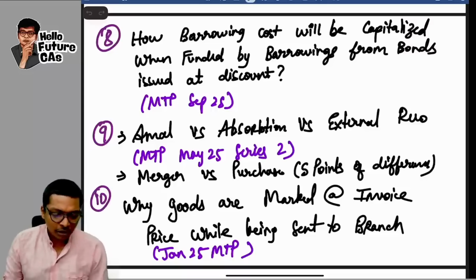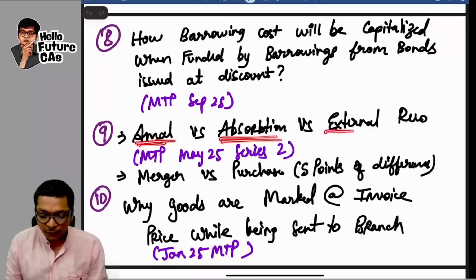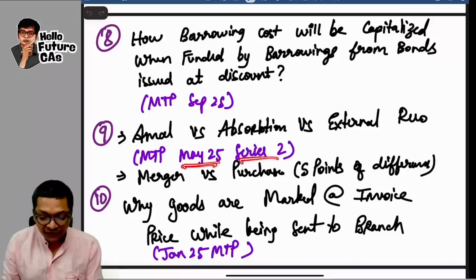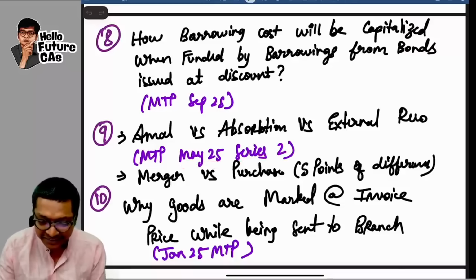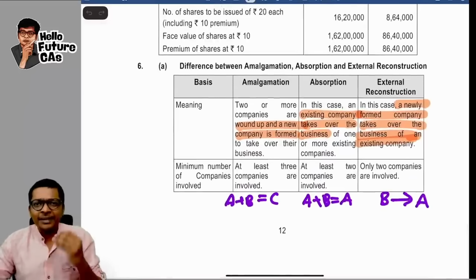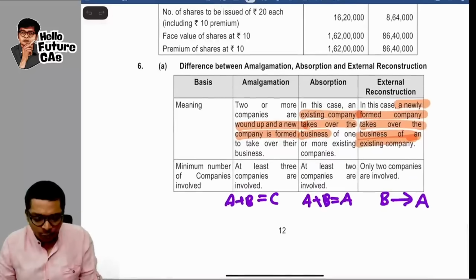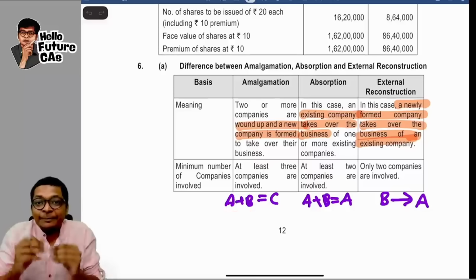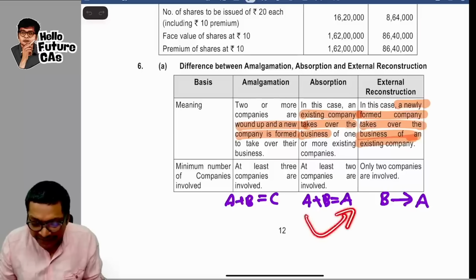Next question. Amalgamation versus absorption versus external reconstruction. Very old MTP, May 25 Series 2 it is there, guys. In Series 2. So if I show you that, this is basically very simple. Amalgamation means 2 companies coming together. A plus B becoming C. Absorption means A plus B becoming A. So A is taking over B.